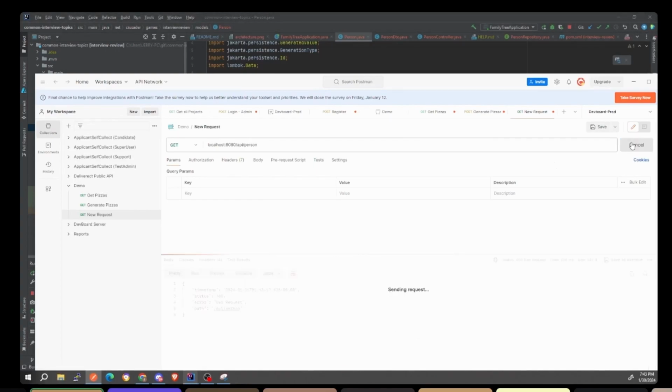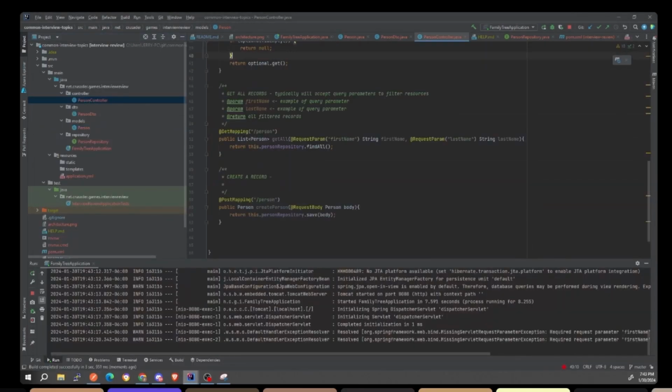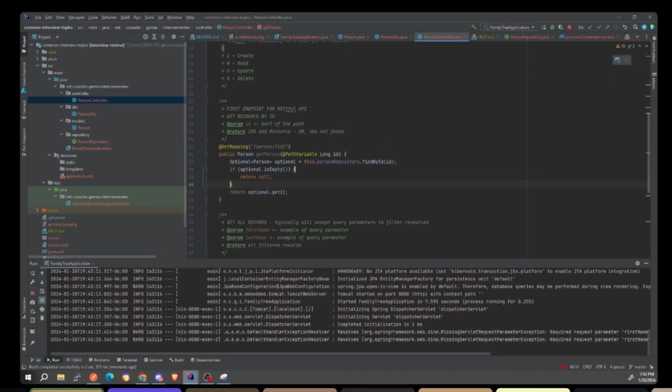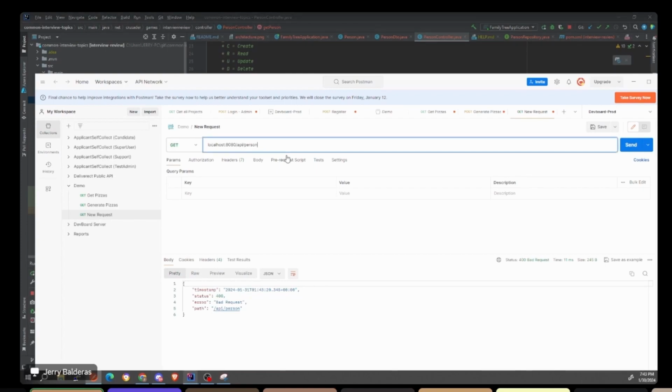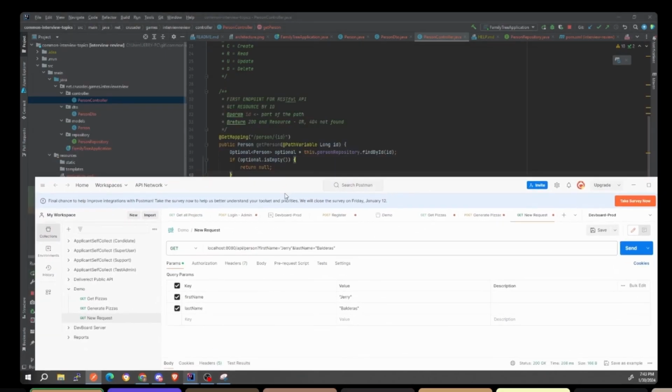Okay, cool. We're getting something here. Okay, API person is a bad request. Why are you a bad request? So 400 is bad request. Oh, 400 means that, oh, cool. I have to actually pass in first name. It wasn't optional. So these are the query parameters that we set up earlier. This should work and it should return empty. There you go. Okay, so we've got to figure out how to make these optional.